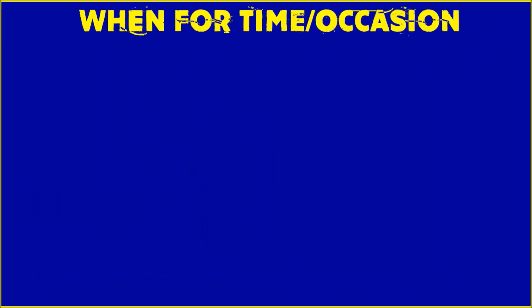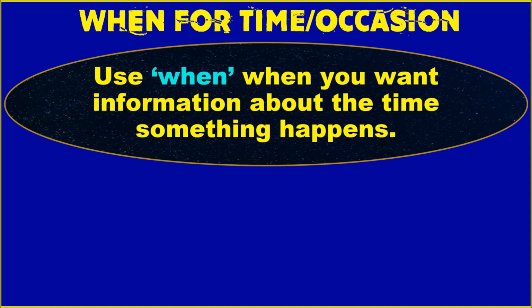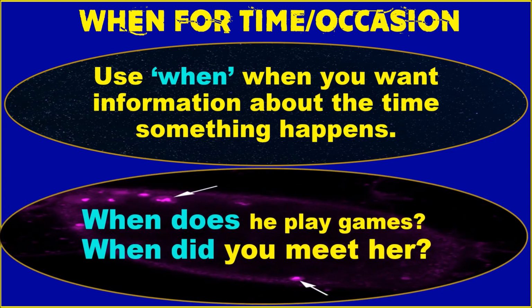So we use when for time or occasion. We use when you want the information about the time something happens. For example, when does he play games? Here, say he plays games in the evening. The question, if it is a present tense, so we are using plays means does plus play.